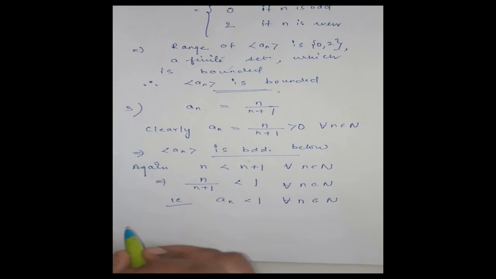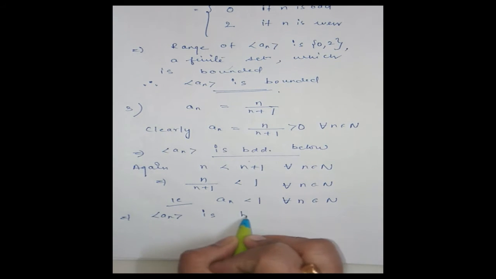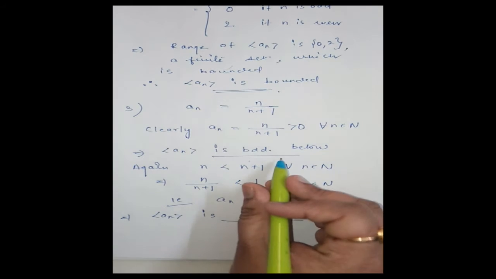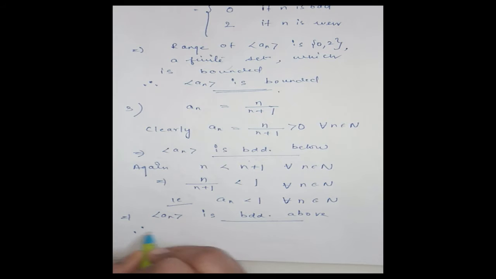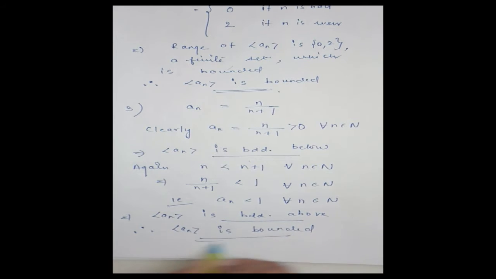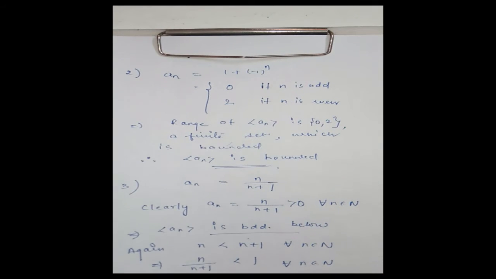That means the sequence a_n is bounded above also, and since it is both bounded below as well as bounded above, we can say the sequence a_n is bounded. Clear? Now we come to the next problem.